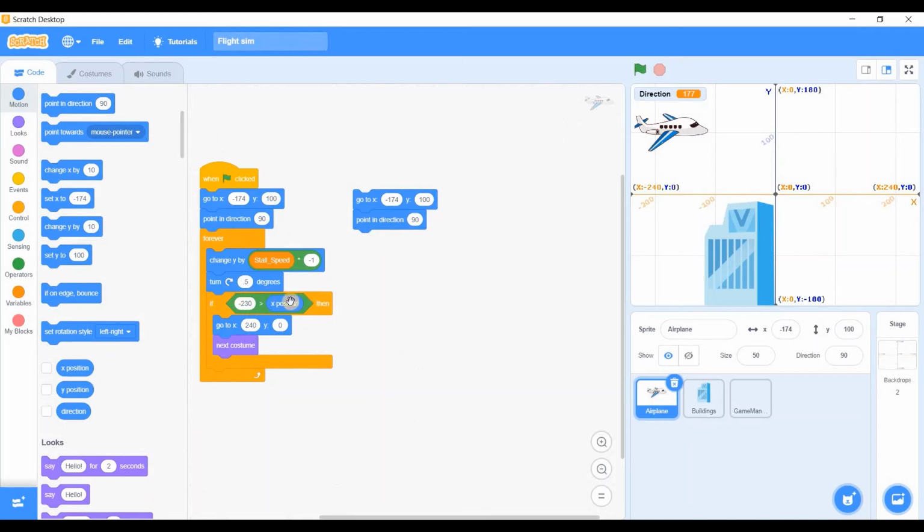If our Y position is smaller than negative 170, that means we have definitely crashed into the ground. 180 degrees. Negative 120.